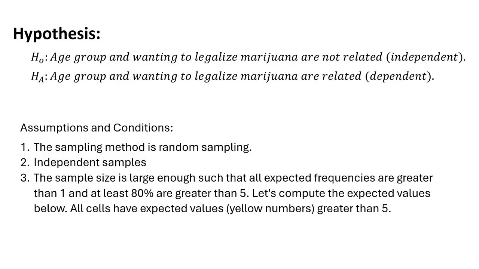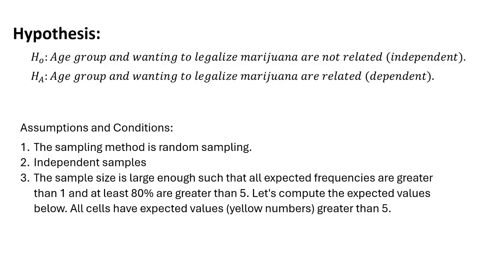We have assumptions and conditions we want to think about for this problem. We want to make sure, as it mentions there, we're random sampling, and we have independent samples, so each person's opinion is independent of the next. The last one looks a little weird because it's a new kind of condition: we have a sample size large enough such that the expected frequencies are all greater than 1, and at least 80% of them are greater than 5.